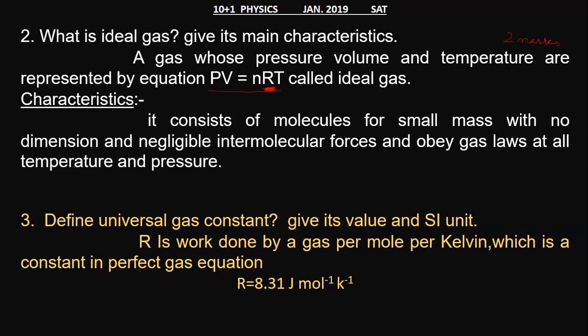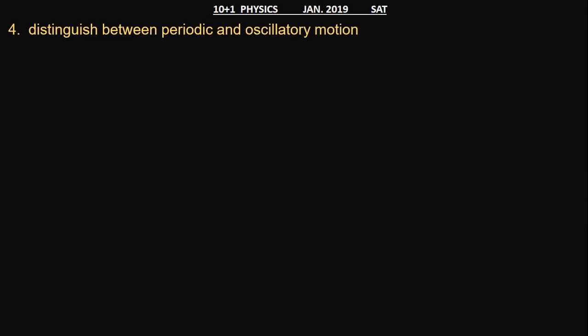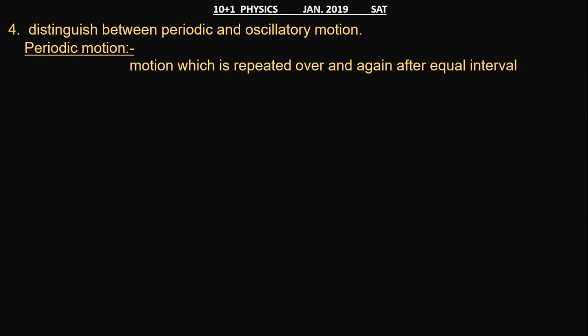Now moving towards the next question, that is question number 4. Distinguish between periodic and oscillatory motion. Periodic motion: motion which is repeated over and again after equal intervals of time. Example, revolution of Earth around the Sun. This is periodic because after 1 year Earth comes to its initial position and this phenomenon continues.